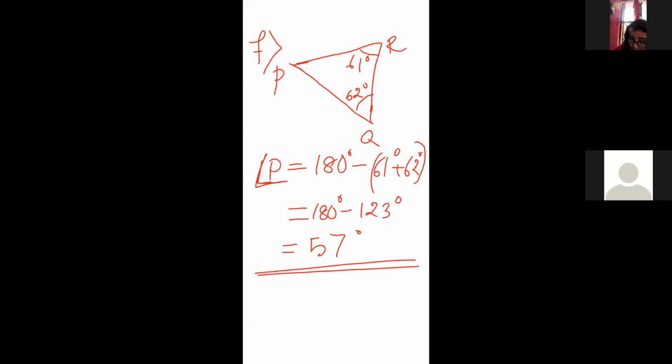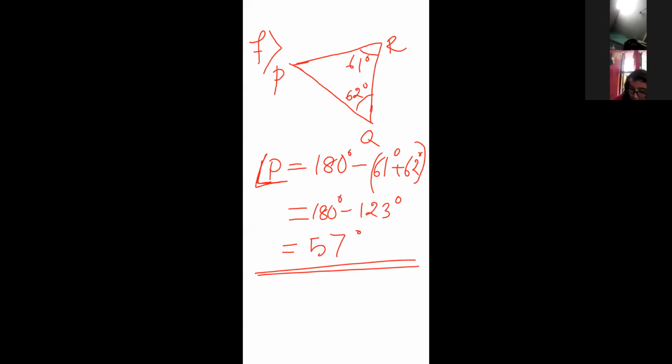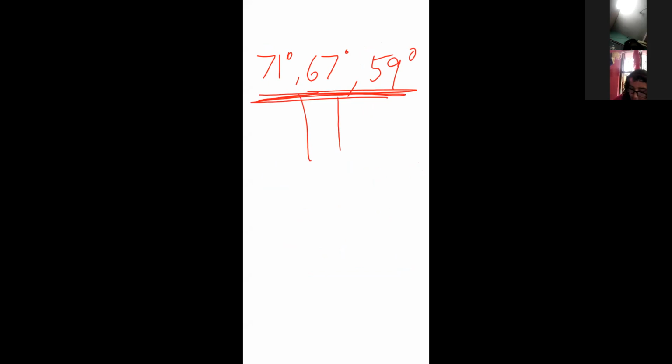Already about angle I told you. Suppose three angles are given: 71 degree, 67 degree, 59 degree. Is it possible to form a triangle with these angles?